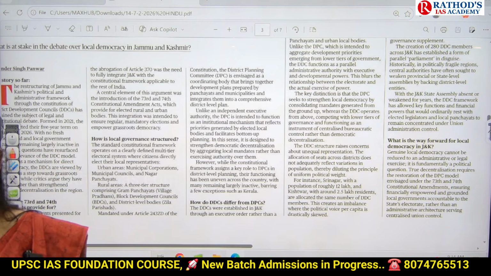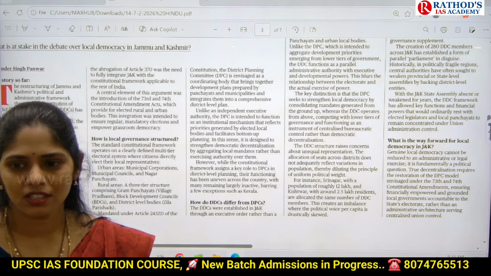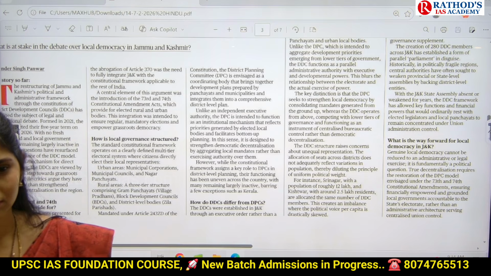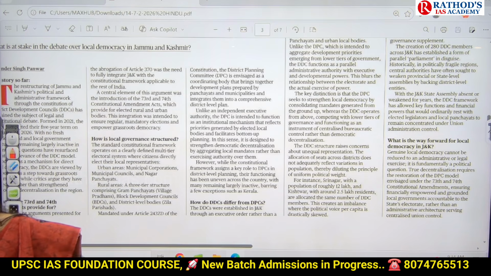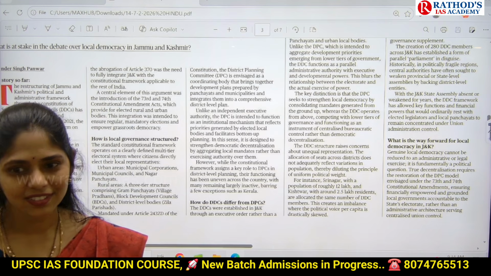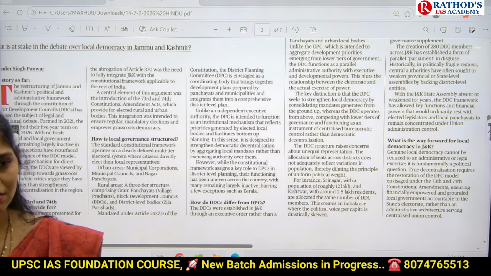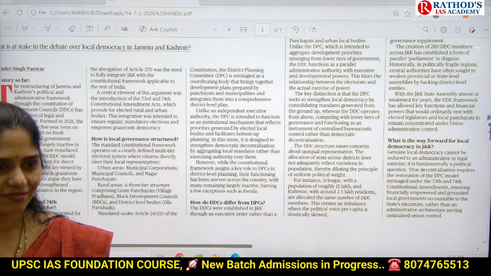243. Exactly, which articles? Even with alphabets. 243G, 243J, 243Z D. What about municipalities? 243ZE? Last.